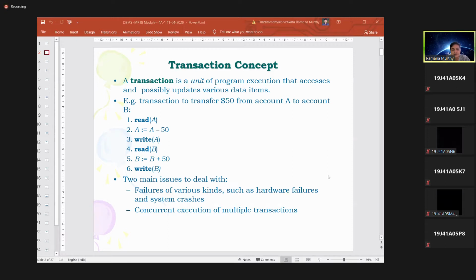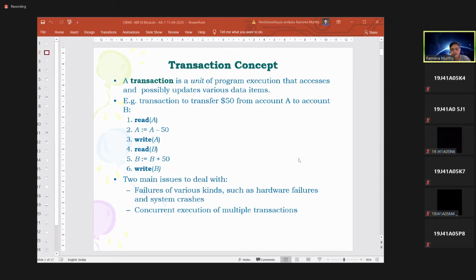Either you can just read the value that is there in the database in our account, or else we modify it. The basic operations on any database are either you read the value from our account or you modify the value in our account. That is the reason the bank passbooks mainly reflect only credits and debits.